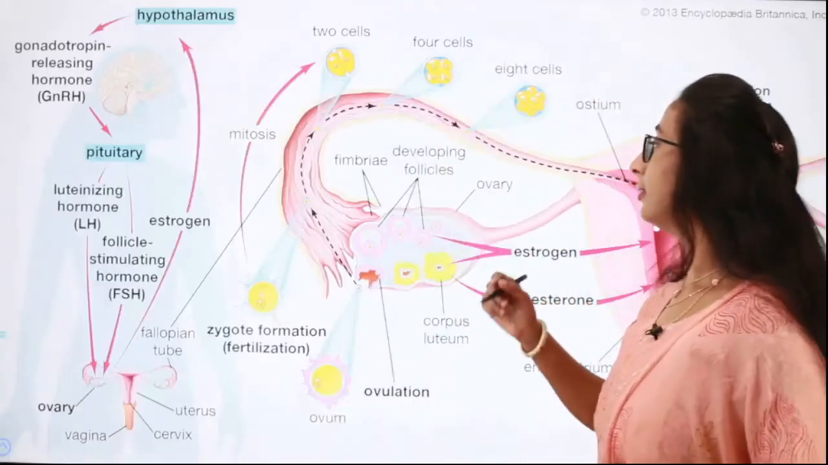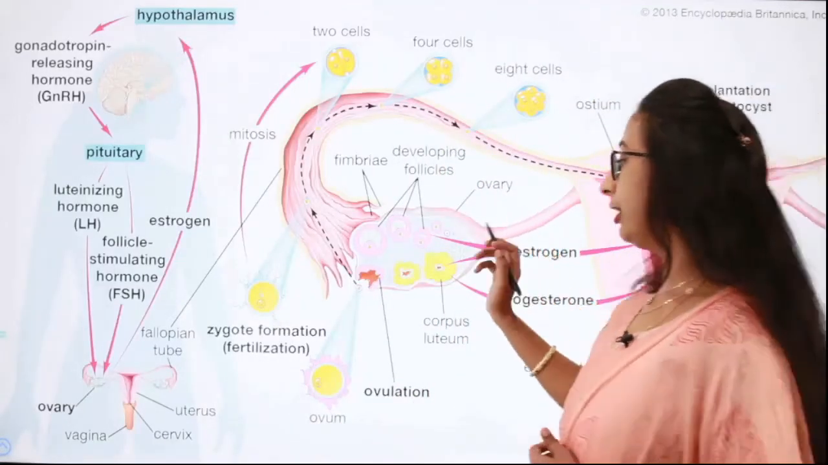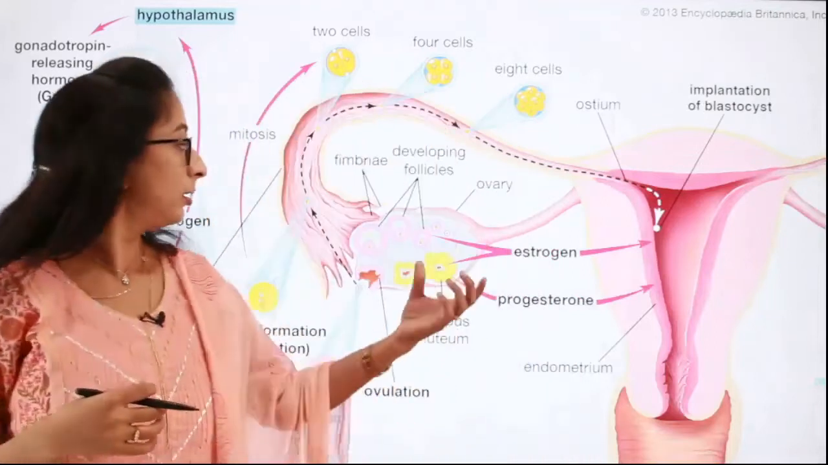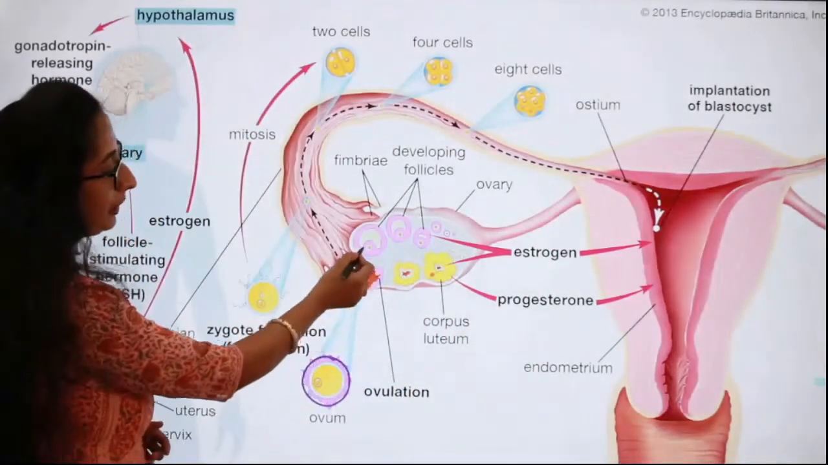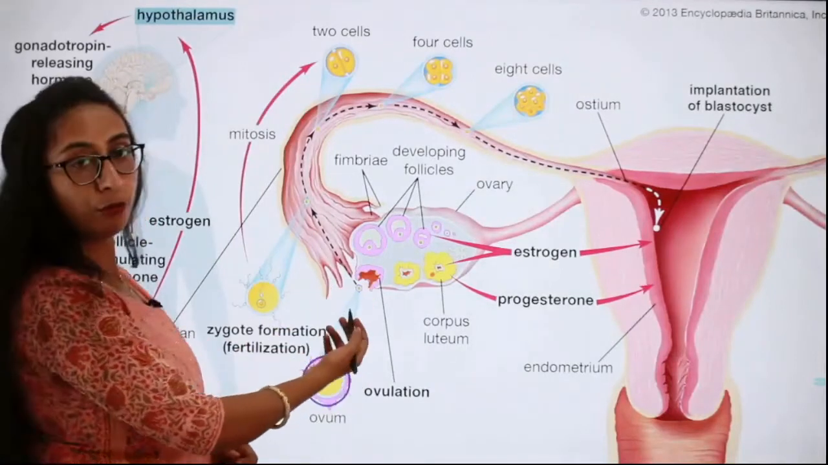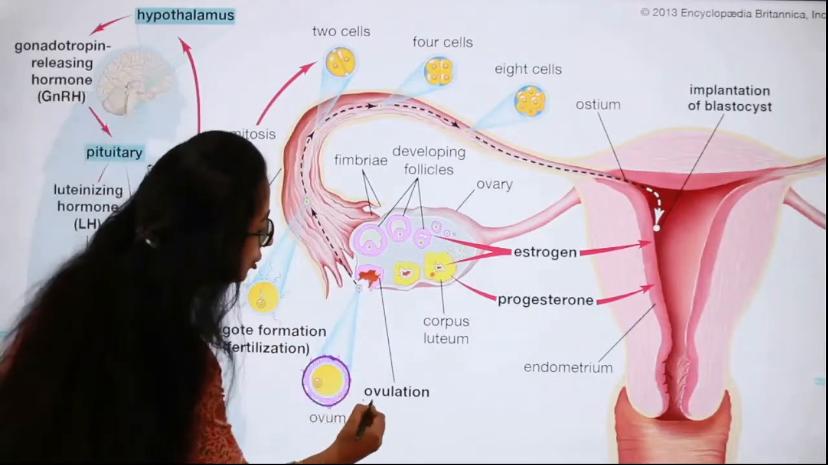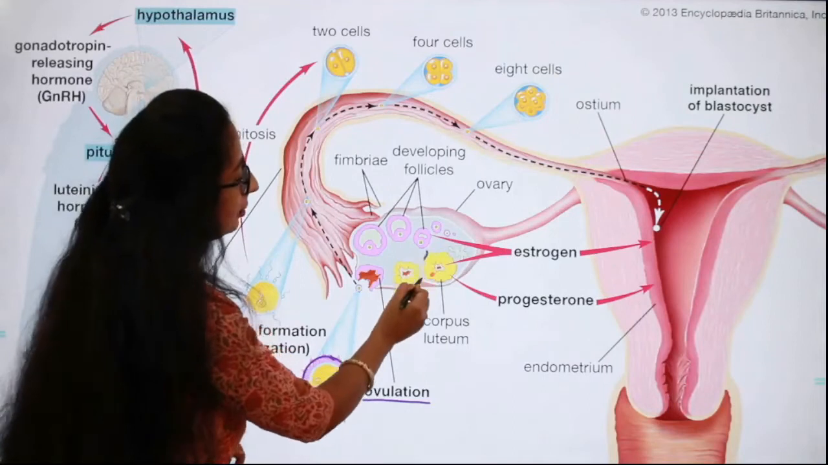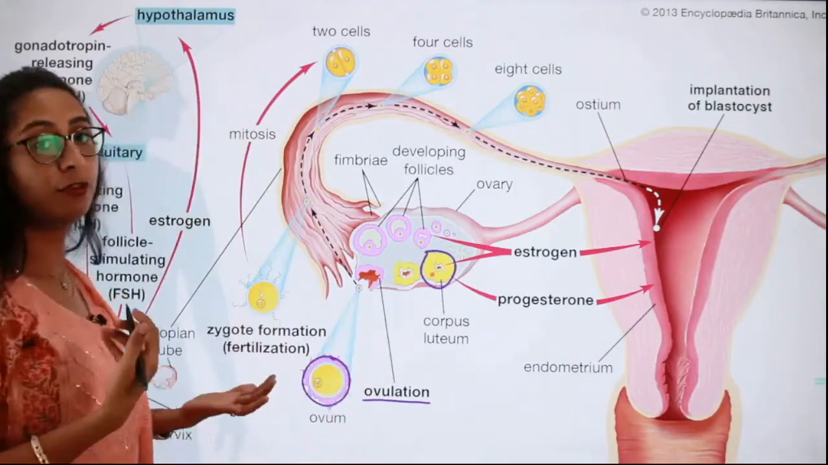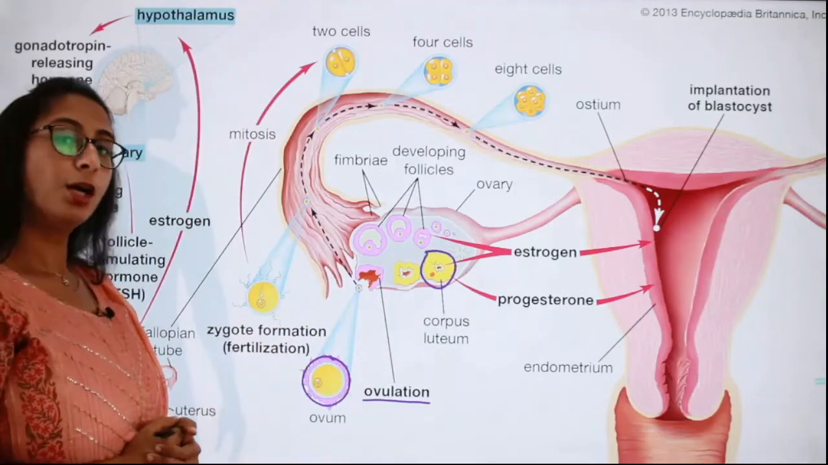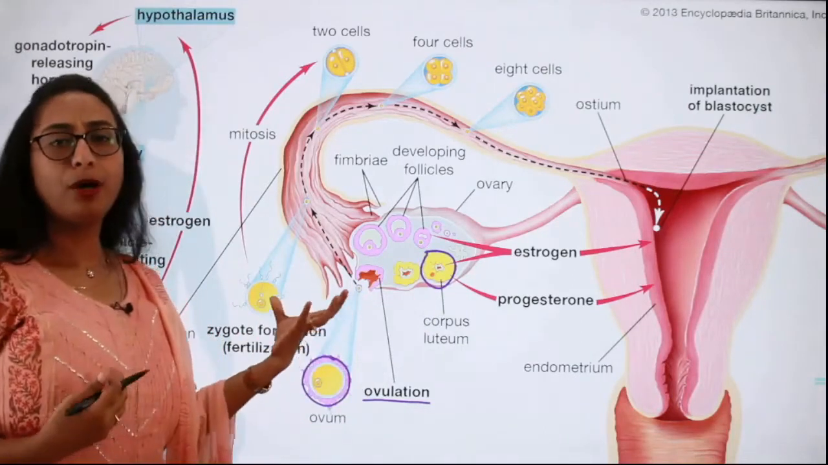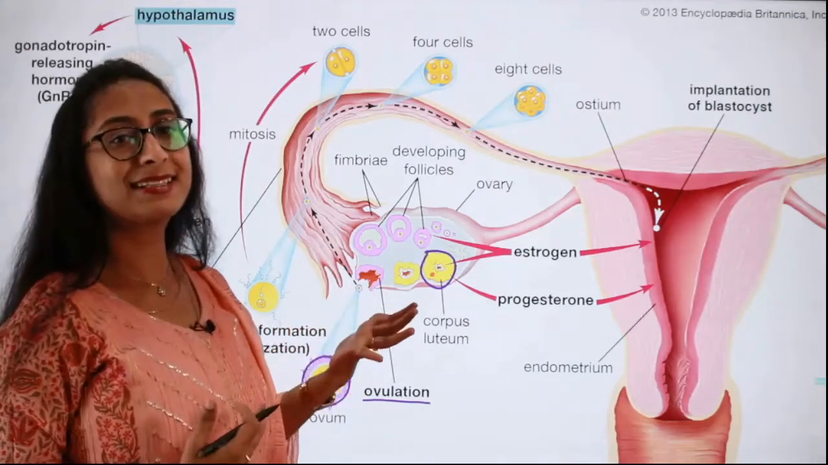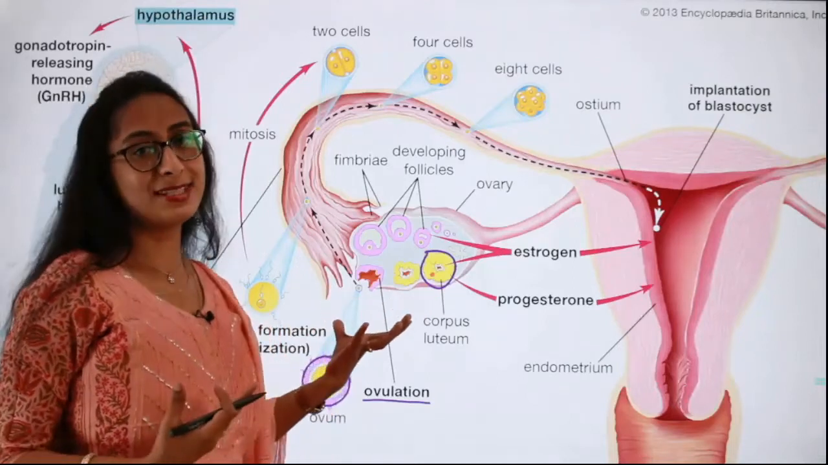Here you can see, this is the ovary, this is the ovum or the mature Graafian follicle which is released from the ovary by the process of ovulation, and then this is the corpus luteum. The maintenance of the corpus luteum is also carried out by the gonadotropins. Much more about this we shall be discussing when we discuss the chapter reproductive system.